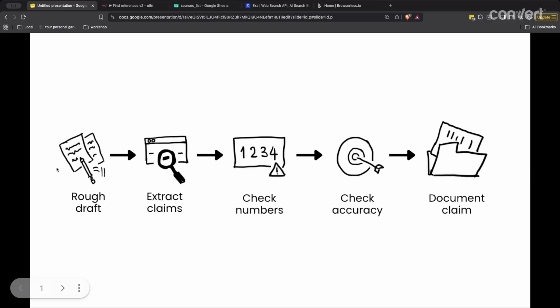After I've written this rough draft, I would go through and analyze the text and extract all of the claims that are made within that text. If there are any numbers, I would check that those numbers are first of all accurate. And then I'd check the overall accuracy of the claim. Have I misconstrued a claim, or is it just outright false? And then after that, I document the claim.